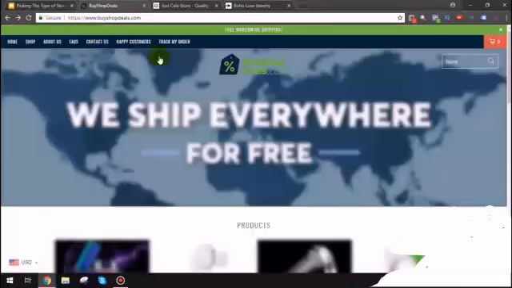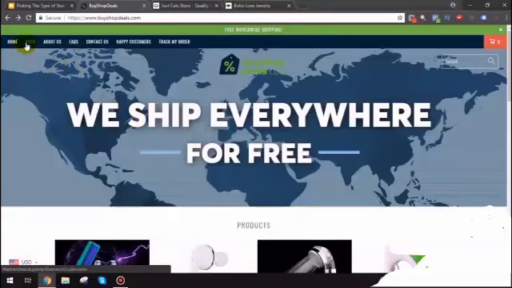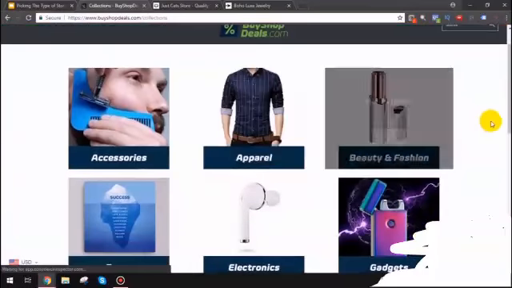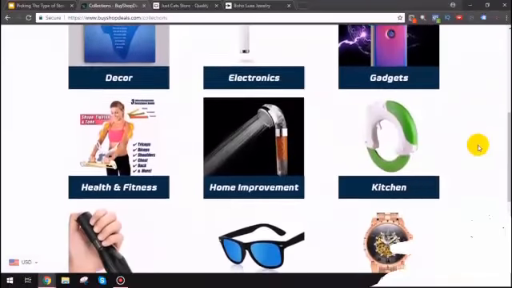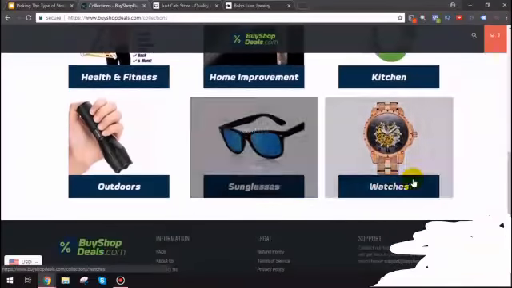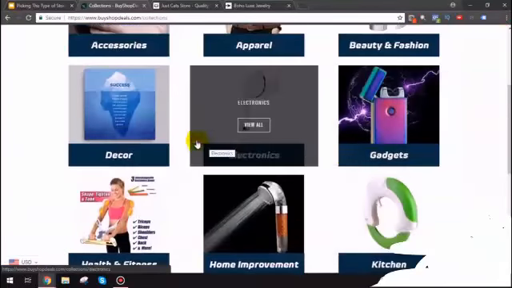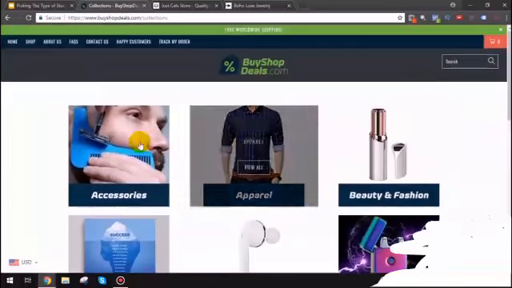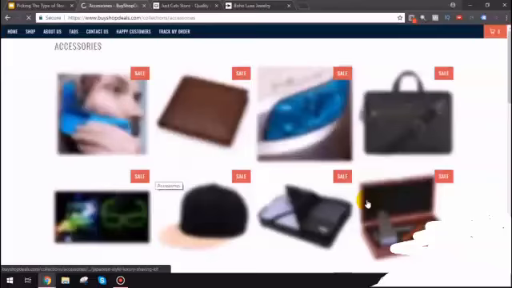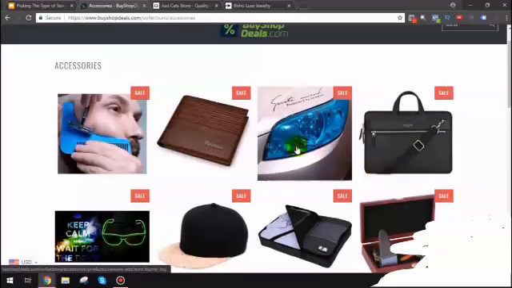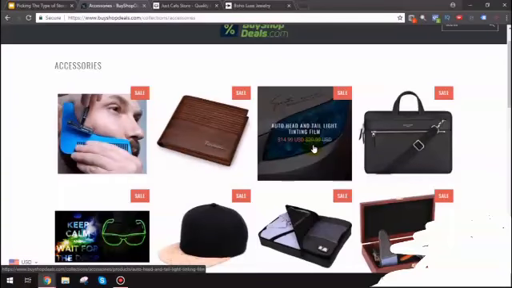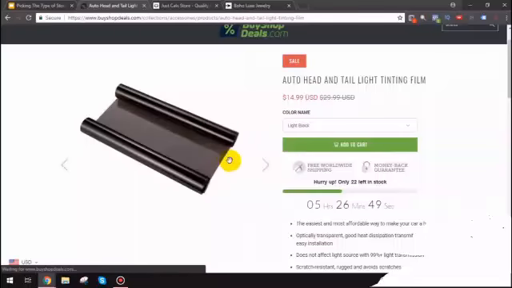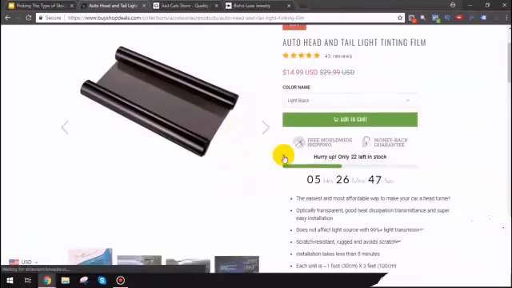So you know, some shops will have it blocked like that, and it's no big deal. We'll just click shop here, and let me see some of their descriptions here. We'll look at accessories. Accessories are usually pretty trending. Oh, auto head and tail light tinting film. I feel like this could be a solid winning product, especially if you target car lovers.